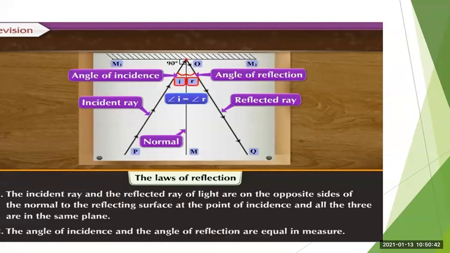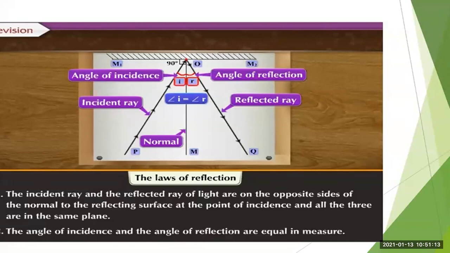Understand? Then you can see that with the red color it is highlighted, that is I and R. So you might have understood that I and R are the angles. Angle I is called the angle of incidence, and angle R is called the angle of reflection.